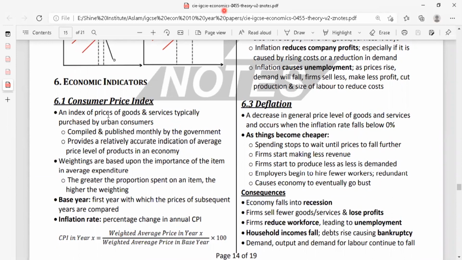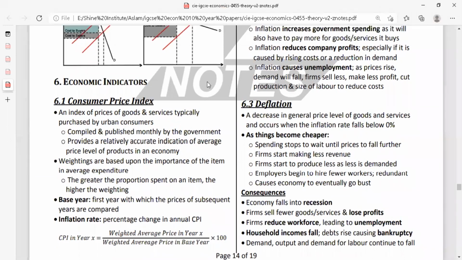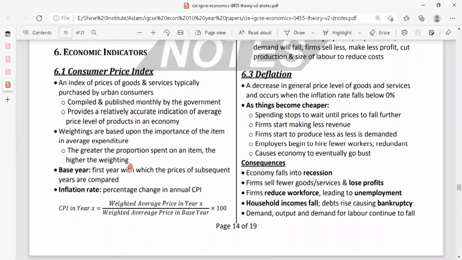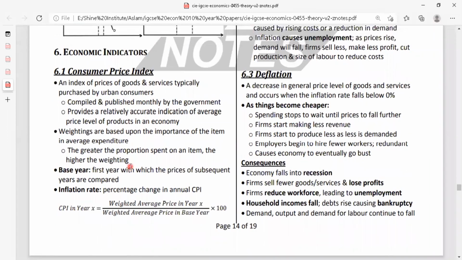typically purchased by urban consumers, compiled and published monthly by the government, provides a relatively accurate indication of average price level of products in an economy. Weightings are based upon the importance of the item in average expenditure. The greater the proportion spent on an item, the higher the weighting. First year with which the price of subsequent years are compared, percentage change in annual CPI is known as inflation rate. So now let me explain to you what is CPI in simple terms, guys.